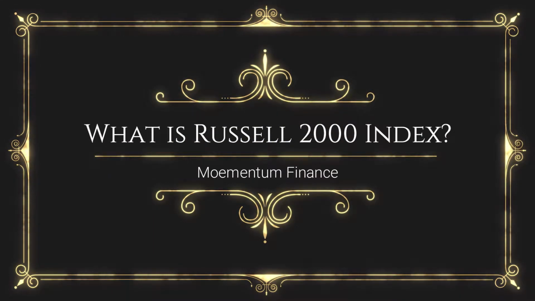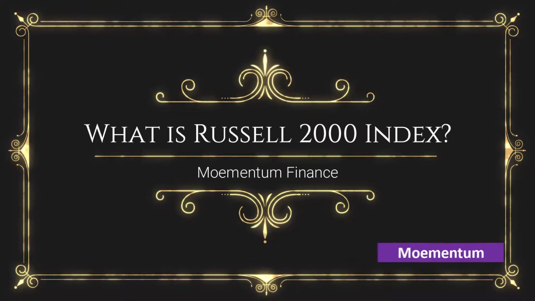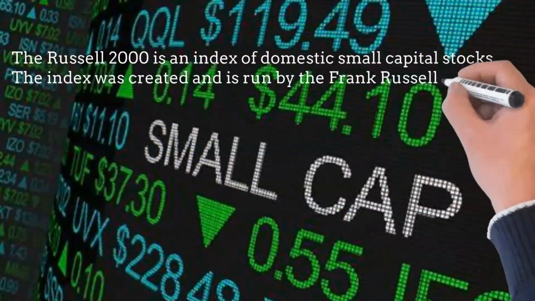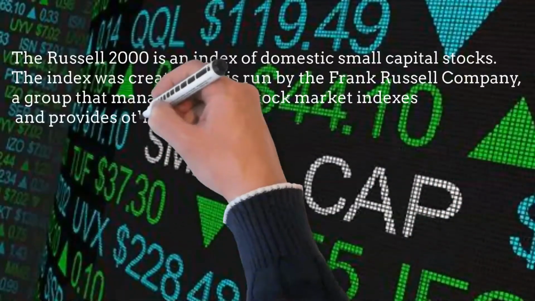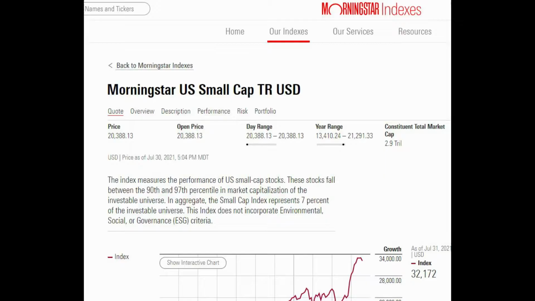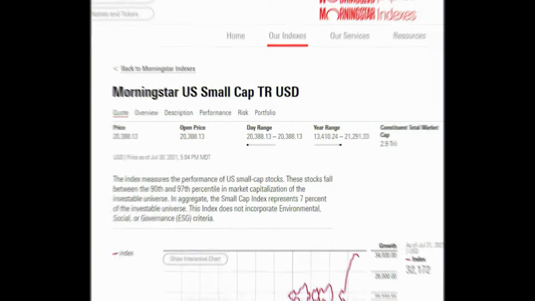The Russell 2000 Index is an index of domestic small cap stocks. The index was created and is run by Frank Russell Company, a group that manages several stock market indexes and provides other investment services. The Russell 2000 consists of the smallest 2,000 stocks contained in the Russell 3000 Index, a benchmark of the total US stock market. Morningstar defines small caps as those stocks in the bottom 10% of the total US equity market, ranked by total market capitalization. The Russell 2000 Index is a market cap weighted index, meaning that the components of the index, aka the stocks included, are included in proportion to their relative market capitalization.